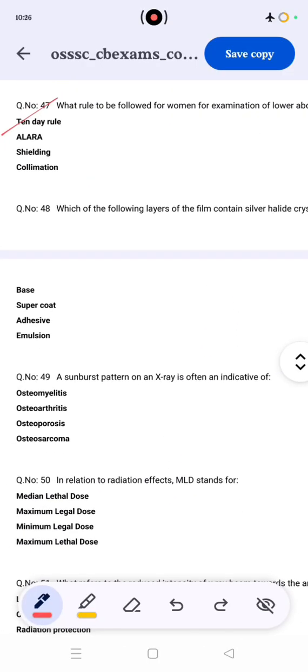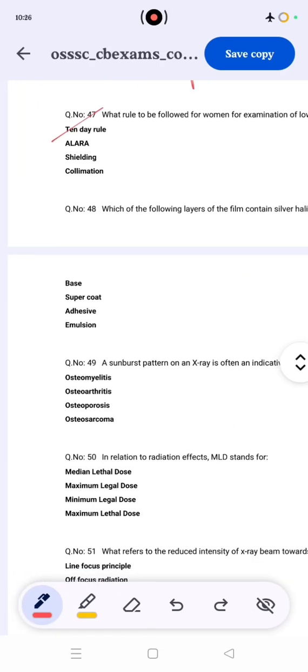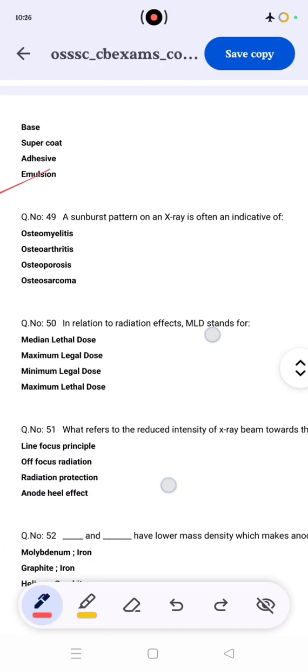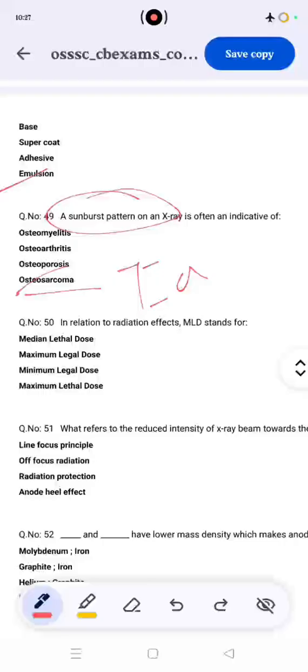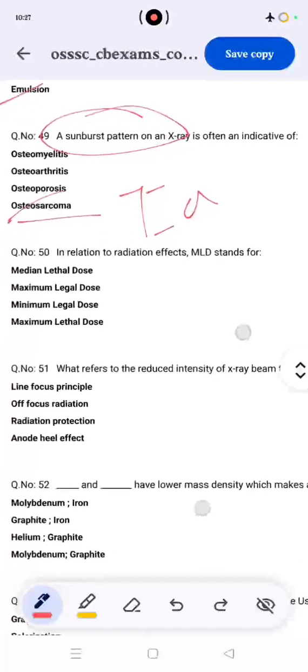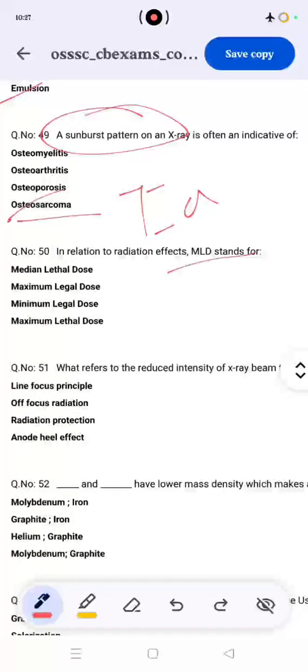Which of the following layers of film, silver halide crystal, is an emulsion? Sunburst pattern on the X-ray: is it osteoporosis, osteosarcoma, osteoarthritis, or osteomyelitis? The correct answer is osteosarcoma. Osteosarcoma is like a cancer, just like metastasis or benign. So osteosarcoma is the sunburst pattern. Okay. And then asking about the MLD, maximum lethal dose.